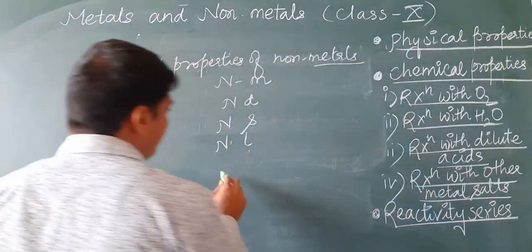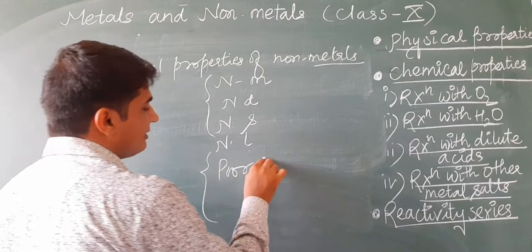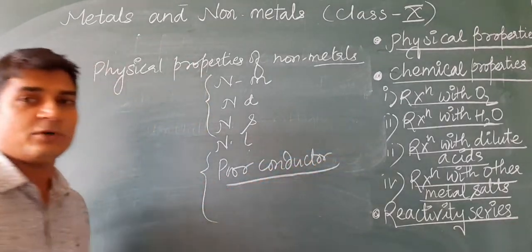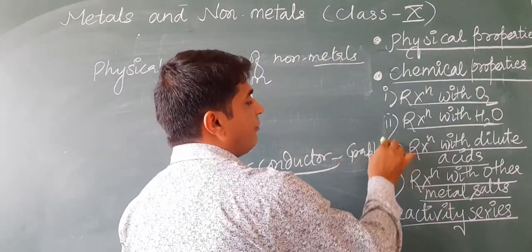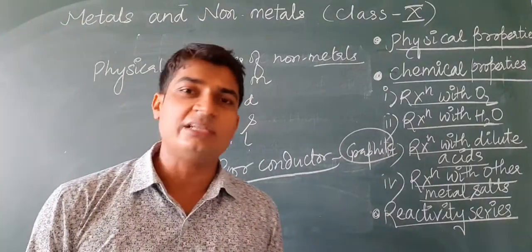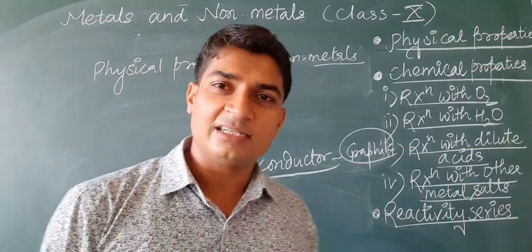Okay, we can say poor conductors. Here one exception is there. They are generally poor conductor, but graphite, that is a pure form of carbon, it is a good conductor. So it is exception. Okay, due to presence of free electrons, they are good conductors.